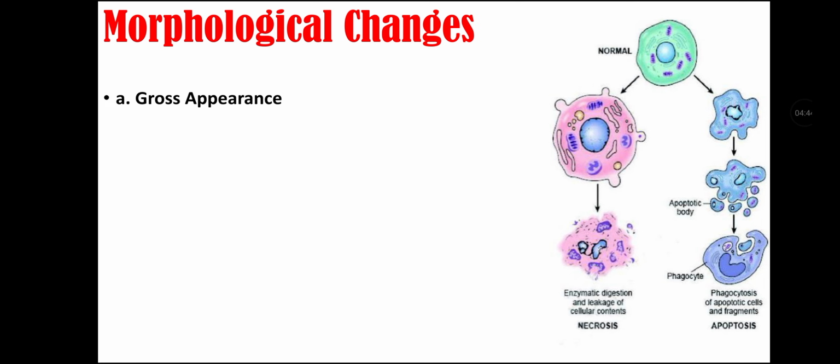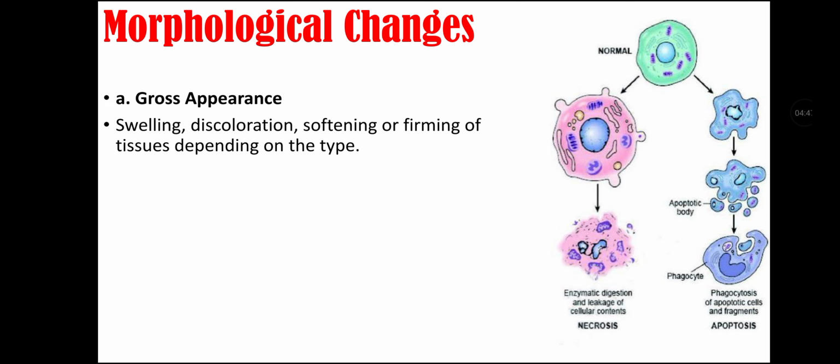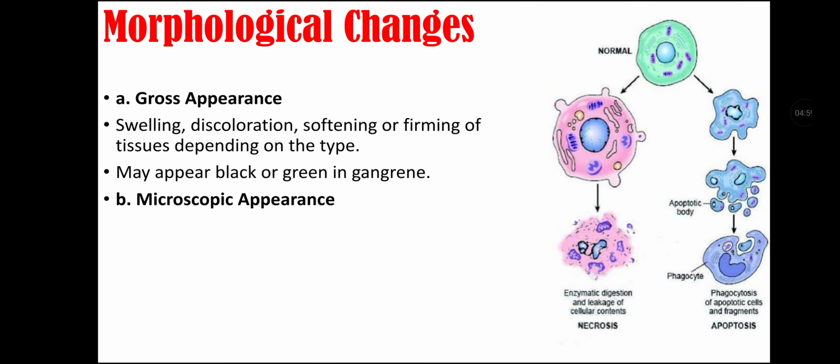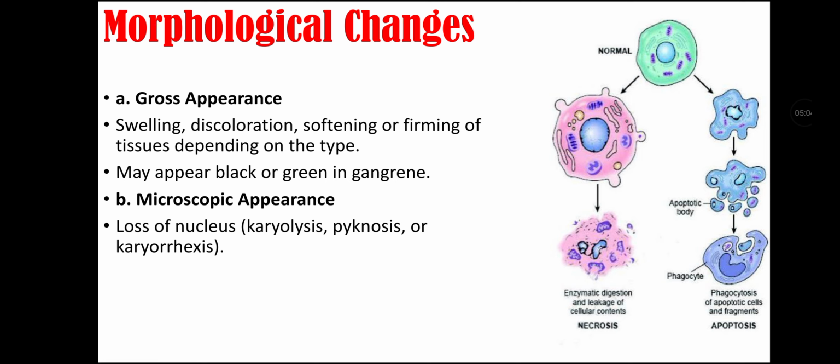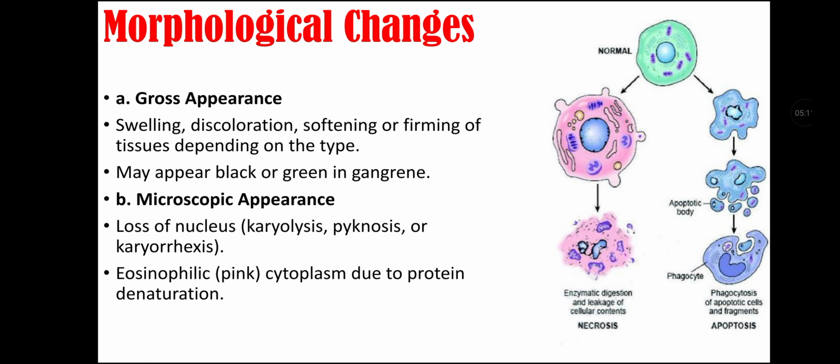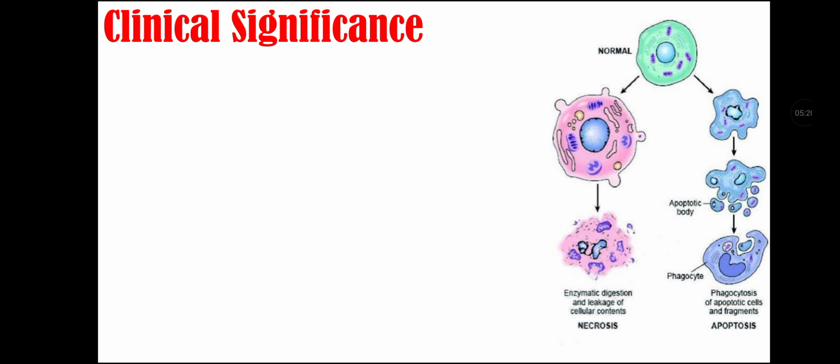Morphological changes. First, there is gross appearance. There is swelling, discoloration, softening, or firming of tissue depending on the type of tissue. The tissue may appear black or green in gangrenous necrosis. Second, there are microscopic features related to necrosis. First, there is loss of nucleus that may be caused by karyolysis, pyknosis, or karyorrhexis. The cytoplasm is eosinophilic due to protein denaturation, and there is disruption of normal cellular architecture.